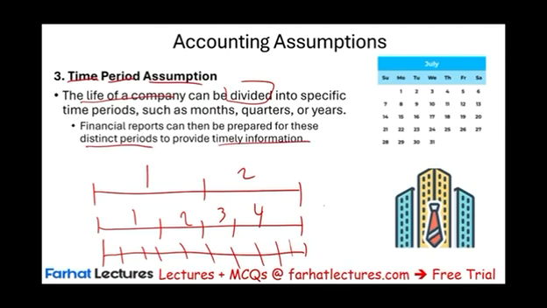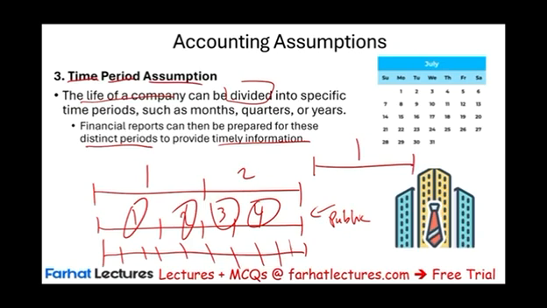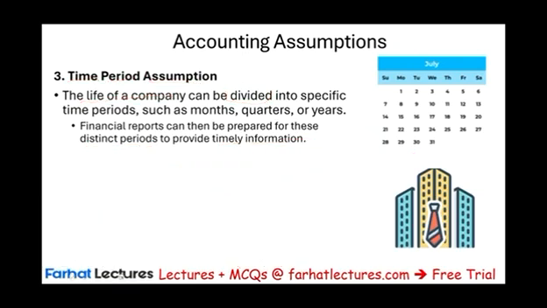Now, for example, publicly traded companies have to report their information on a quarterly basis. Small businesses, mom and pop, do so yearly. The reason they do so is because they need to prepare their taxes. Certain private companies want to see their information twice a year. Certain businesses want to see everything that's happening on a monthly basis. So you can take any company and divide that company's life into a specific time period. This is called the time period assumption.